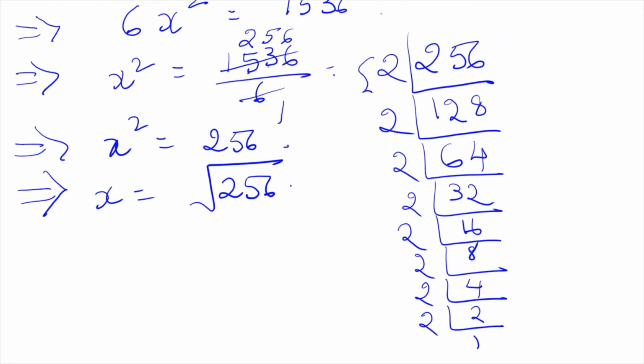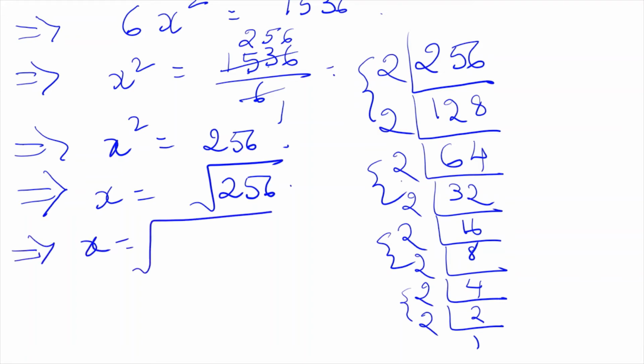This is one pair. This is one pair. This is one pair. This is one pair. So from each pair we will take one. So x is equal to square root of 1, 2, 3, 4 pairs.